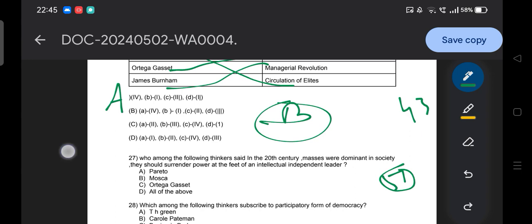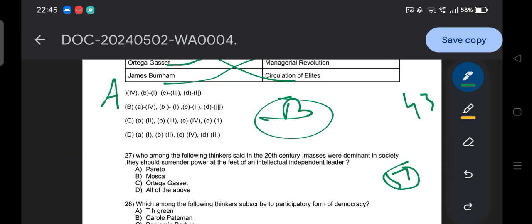Question: who among the following thinkers said that in the 20th century masses were dominant in society and they should surrender power at the feet of an intellectual, independent leader? Option A, Pareto, B, Mosca, C, Ortega y Gasset, and D, all of the above. Recently, in the last session, we discussed this concept, and I also provided you the example of our honorable prime ministers. Okay, so I still remember, hope you all provide the answer correctly.